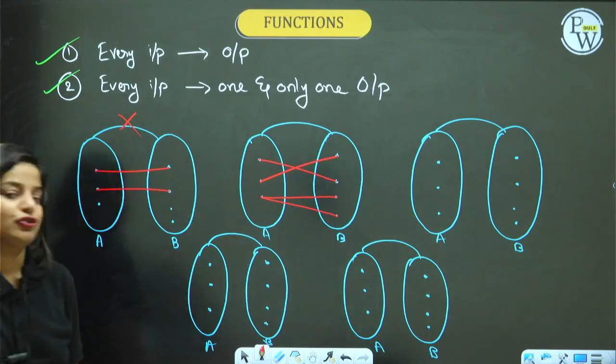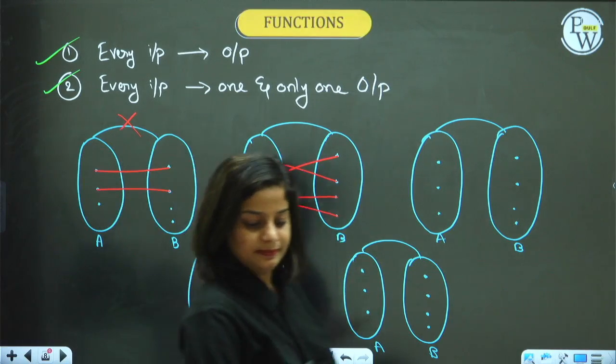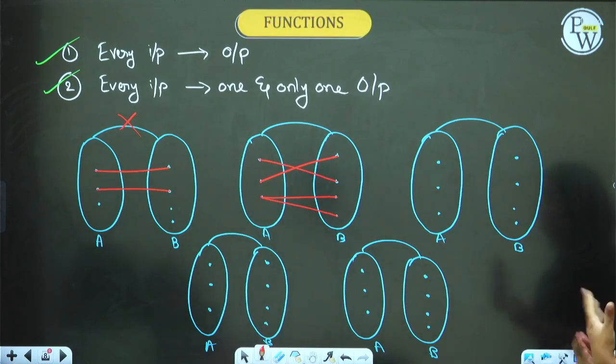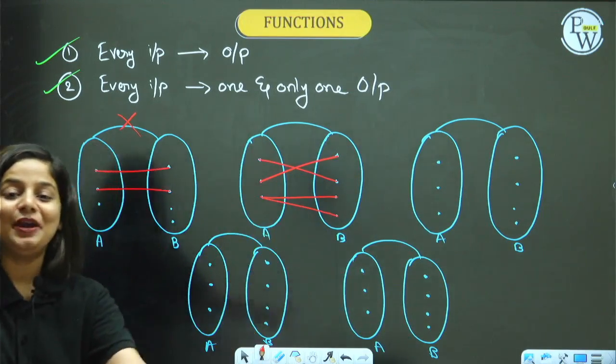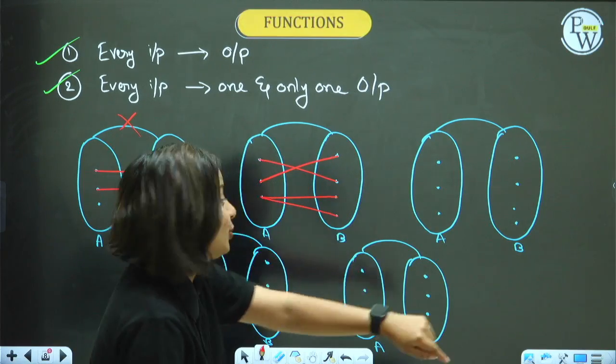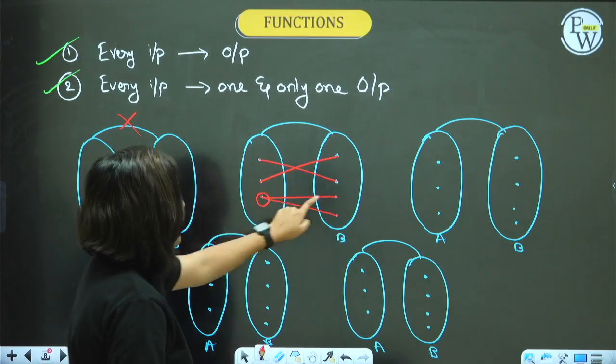Is this a function? No. Why? Because the second condition is not satisfied. Every input should have one and only one output. Here you are giving one input and getting two outputs.